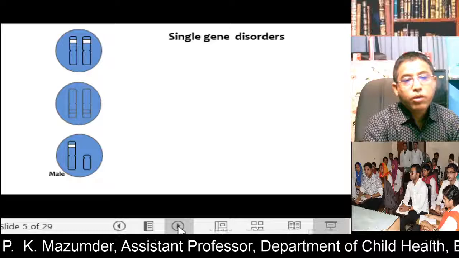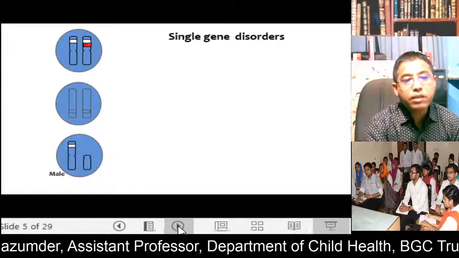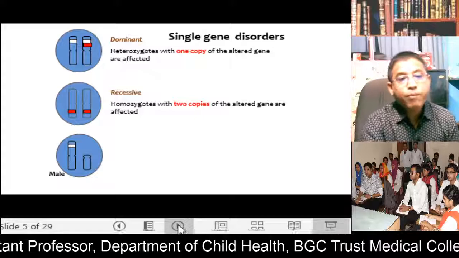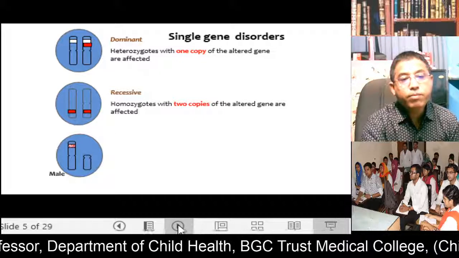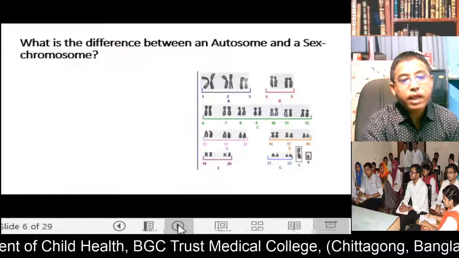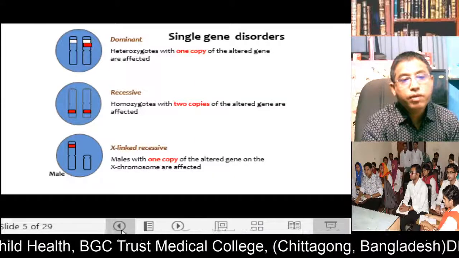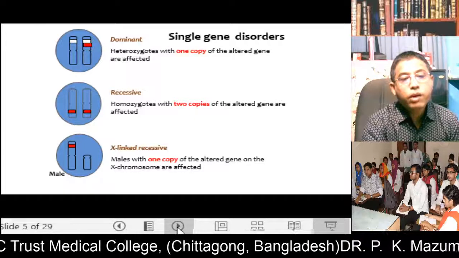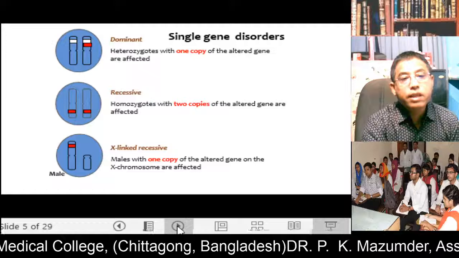Now, what are single gene disorders? They are classified into dominant, recessive, X-linked recessive, and X-linked dominant. What is a dominant gene?